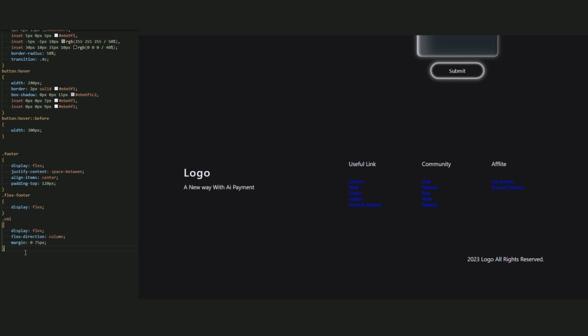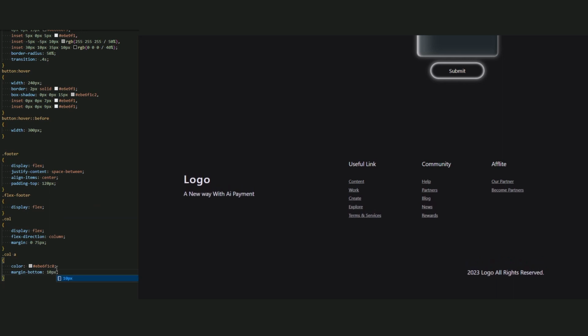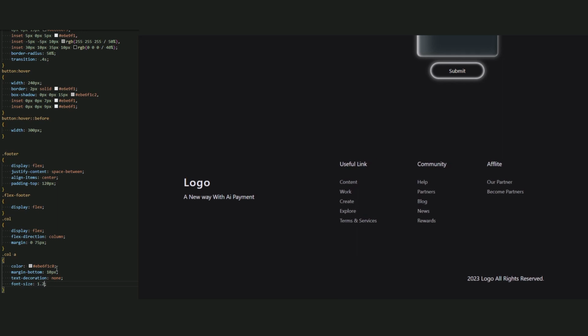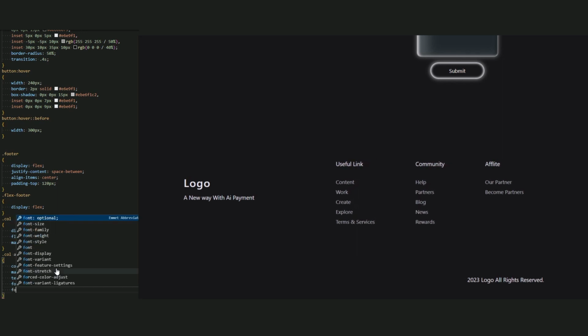And here is the result. And now we can see it. We have a nice links. Now let's go for the links to style it. Okay, call it in a CSS. Add this color for it. Okay, add the margin bottom 10 pixel. Text decoration, none. And the font size be a 1.2 rem for the links.